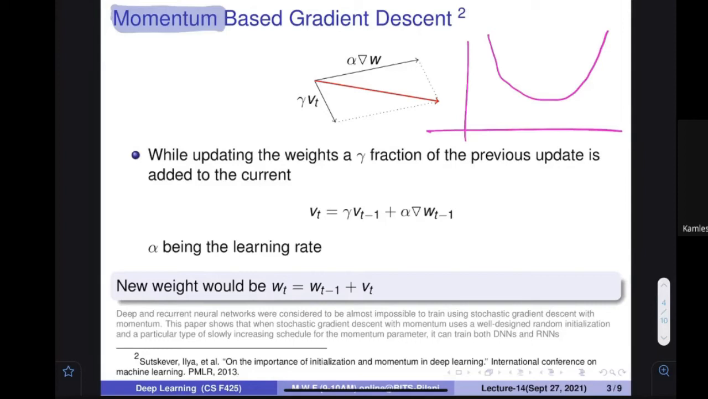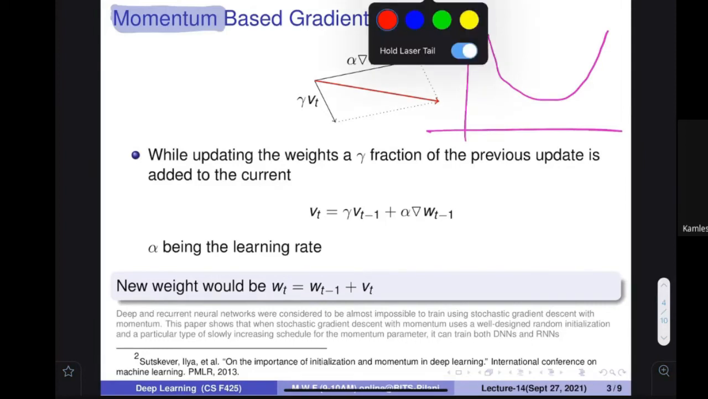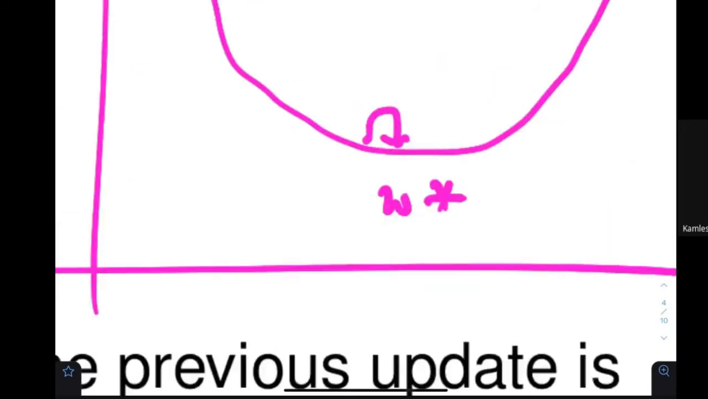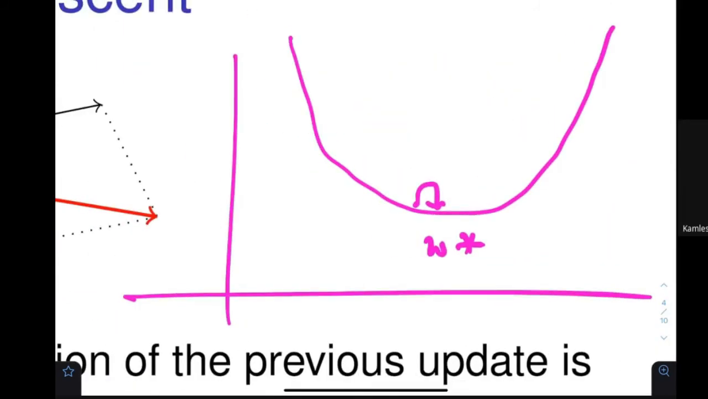The issue is this: how much I should move should only be dependent upon the value over here. If I'm going to use a previous one, sometimes it may be possible that the previous value is actually going to push me beyond the place. Because let's assume that you are very near to your solution. When you are very near to your solution, what would happen? Only a very small step is needed to reach the W star.